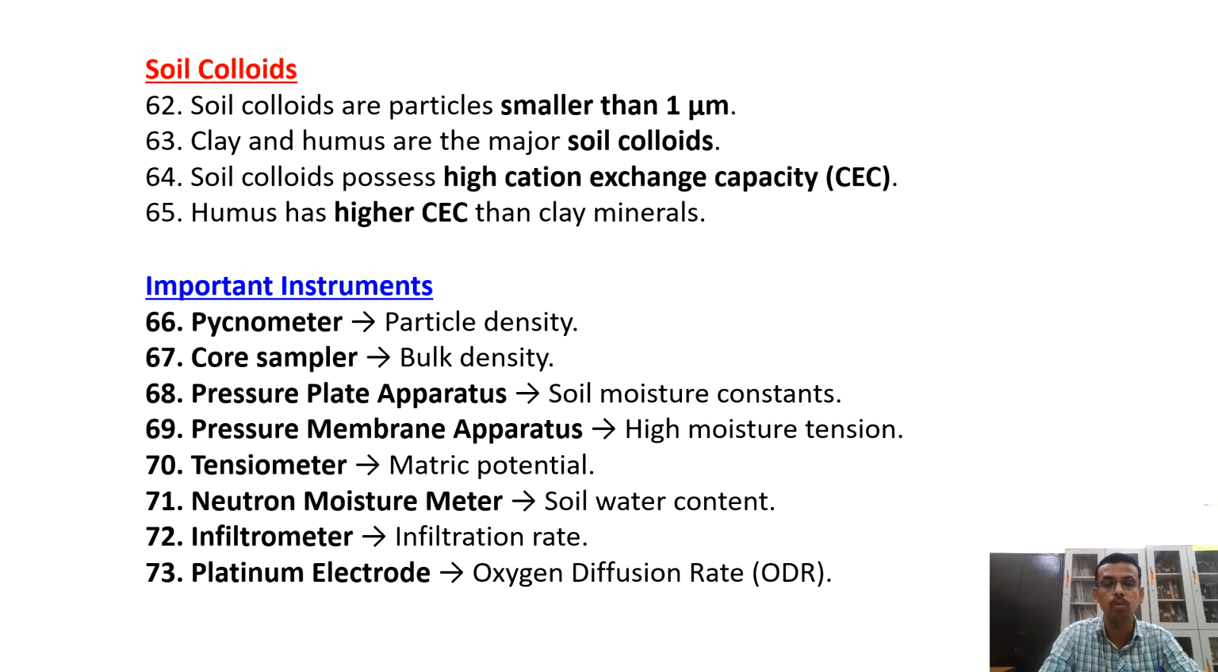Pressure plate apparatus is used for measuring soil moisture constants. Pressure membrane apparatus is for measuring higher moisture tension. Tensiometer is used to measure matric potential of the soil. Neutron moisture meter is used to measure the volumetric water content of the soil. Infiltrometer measures the rate of water infiltration into soil. And the platinum electrode technique is used for measuring oxygen diffusion rate.